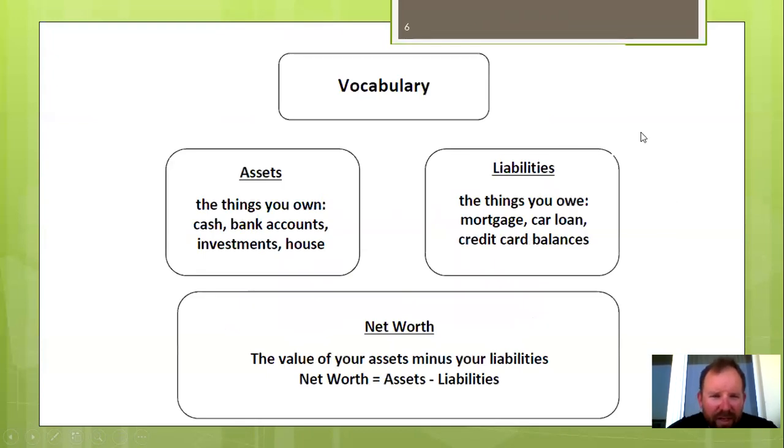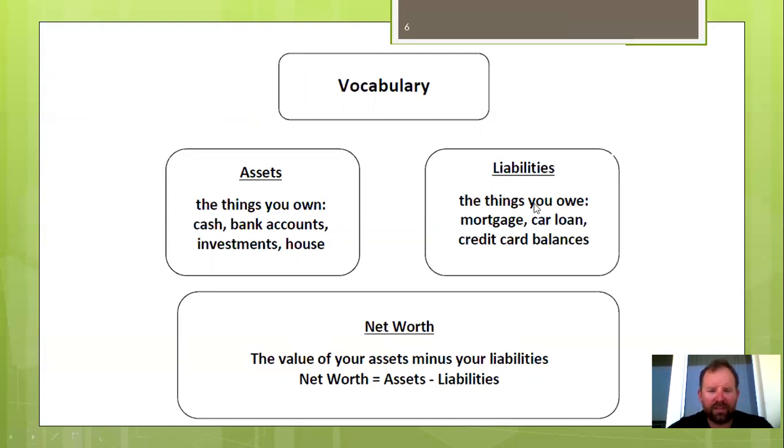Okay, so assets are things you own: cash, bank accounts, investments, houses. Liabilities are things you owe: mortgage, car loan, credit card balances. I know this can be kind of confusing because you could look at your car as either one. You could look at your house as either one. But you just got to look at them in things like this. If you have an investment, if you have a bank account full of money, that's an asset. If you have a credit card where you owe a ton of money, that's a liability. So basically anything you owe money on is a liability. Anything you own that's worth money is an asset.